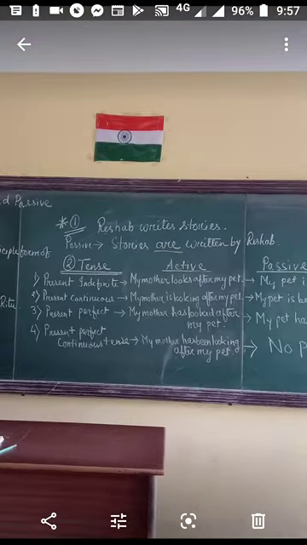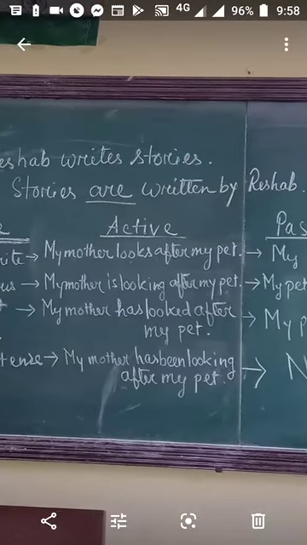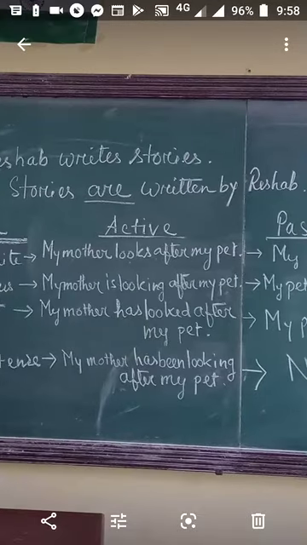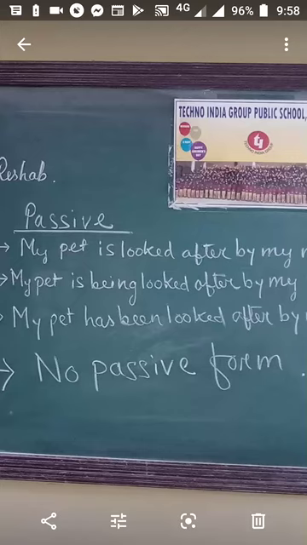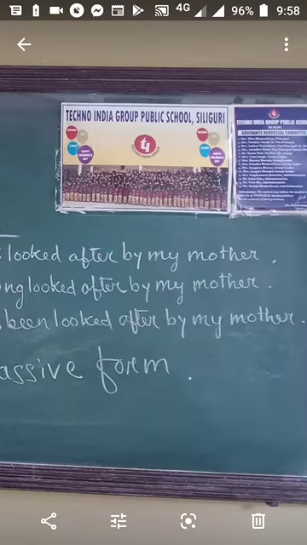Now the most important thing to know is that the tense remains the same in active and passive. Though the form gets changed, the tense remains the same. Now see, in present indefinite form, I have written an example. In active: my mother looks after my pet. In passive, as it is present tense, it will remain in the simple present tense or present indefinite: my pet is looked after by my mother.